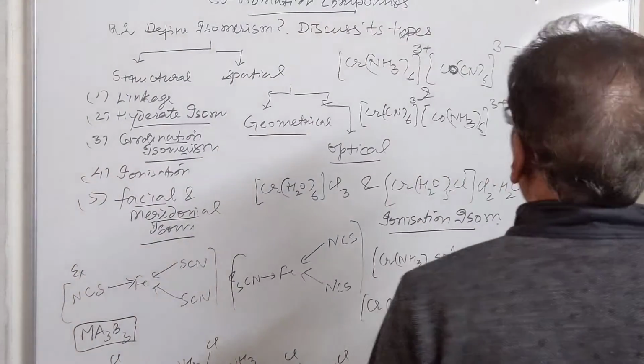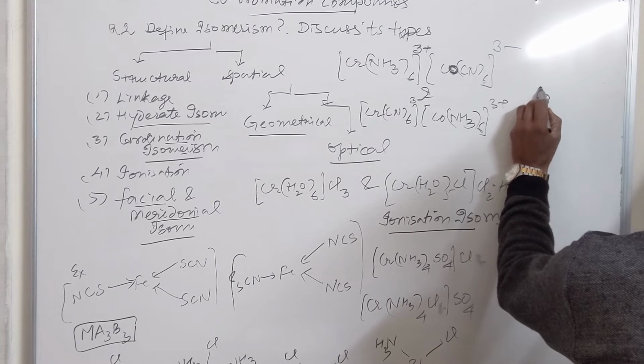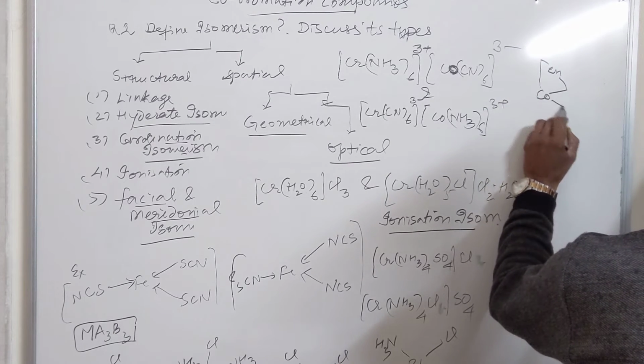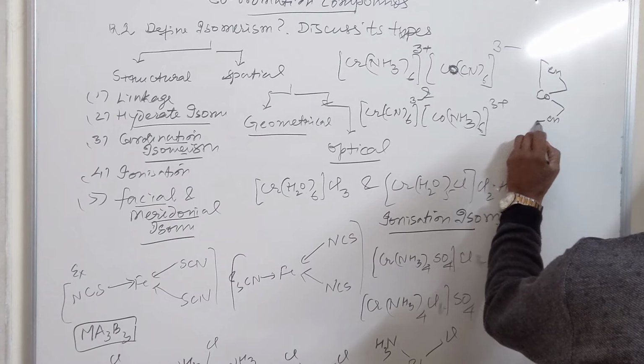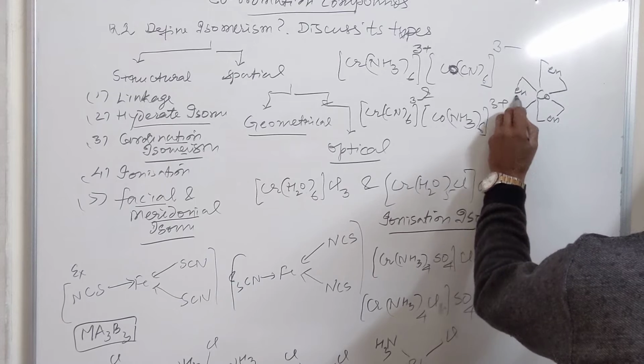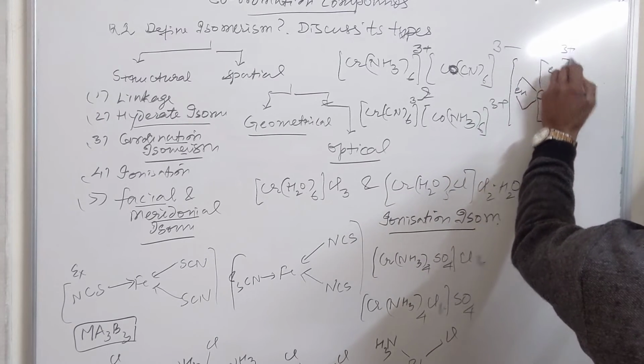For example, we have the complex [Co(en)3], a tripositive complex.